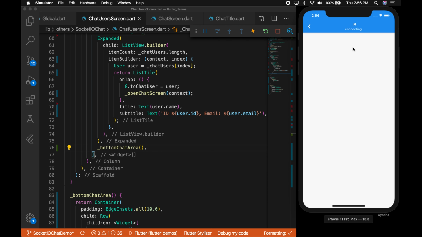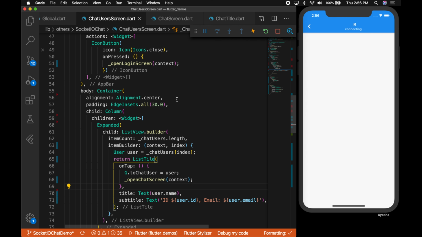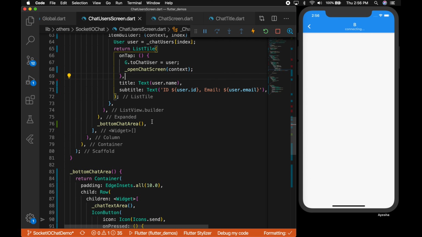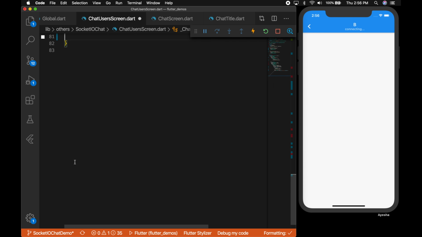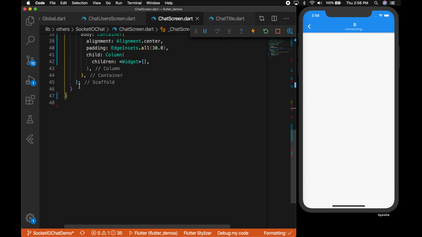Okay, sorry, I misplaced again. So it should be on the chat screen, correct? So let me remove that and cut the two functions and paste it in the chat screen.